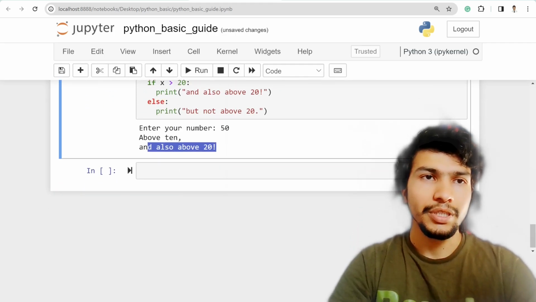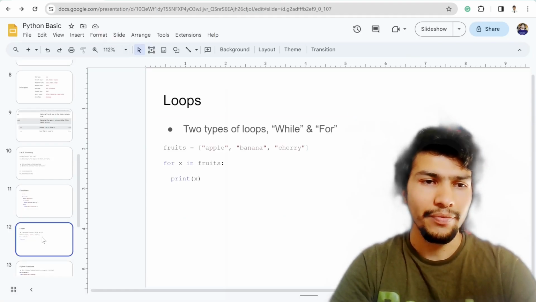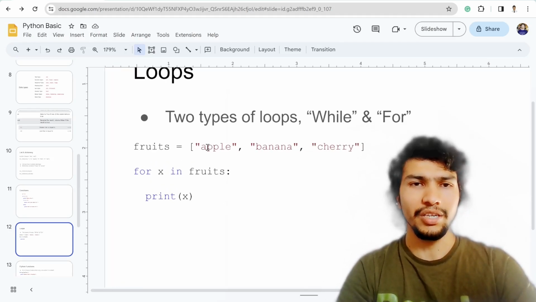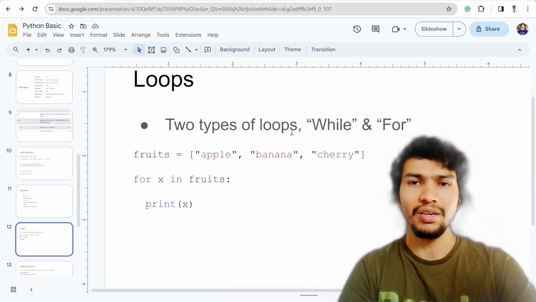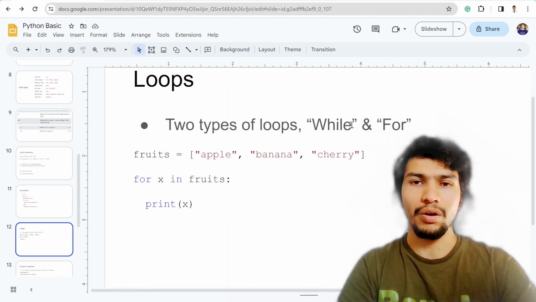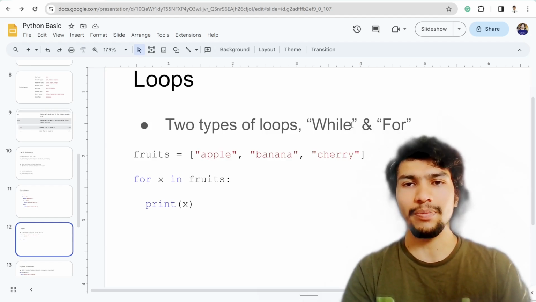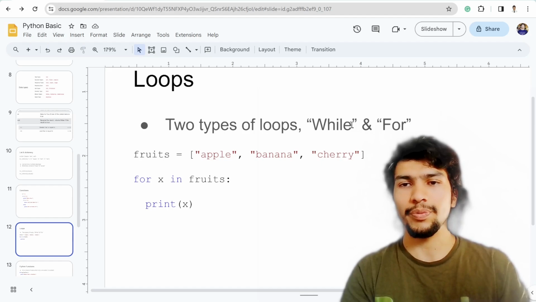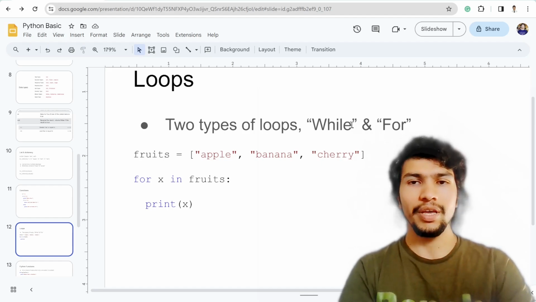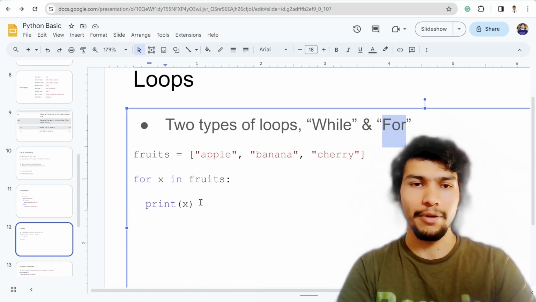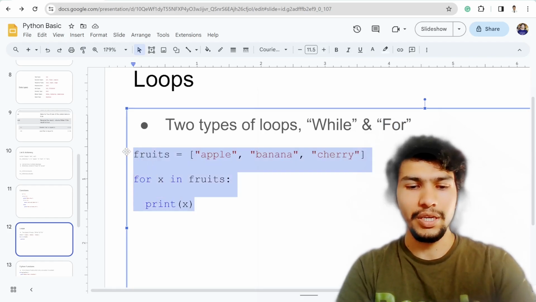Similarly, we have the loops. In Python there are basically two types of loops: the while loop and the for loop. But you can forget or simply ignore the while loop because it's not that helpful. Most people prefer the for loop. As a beginner, you can also try the for loop only. So I have an example here.